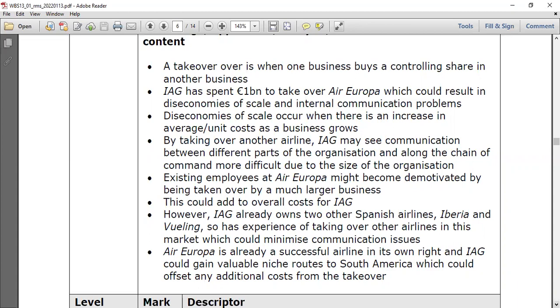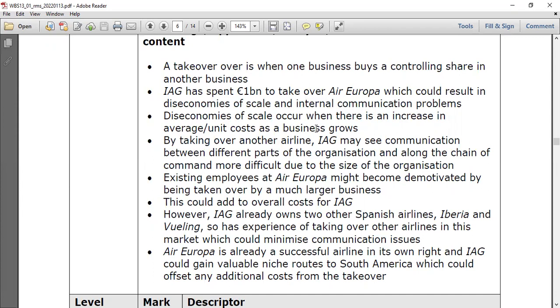IAG has spent €1 billion to take over Air Europa, which could result in diseconomies of scale and internal communication problems. This is the application point: you can see how much they spent to buy Air Europa. Due to diseconomies of scale, internal communication problems can happen.